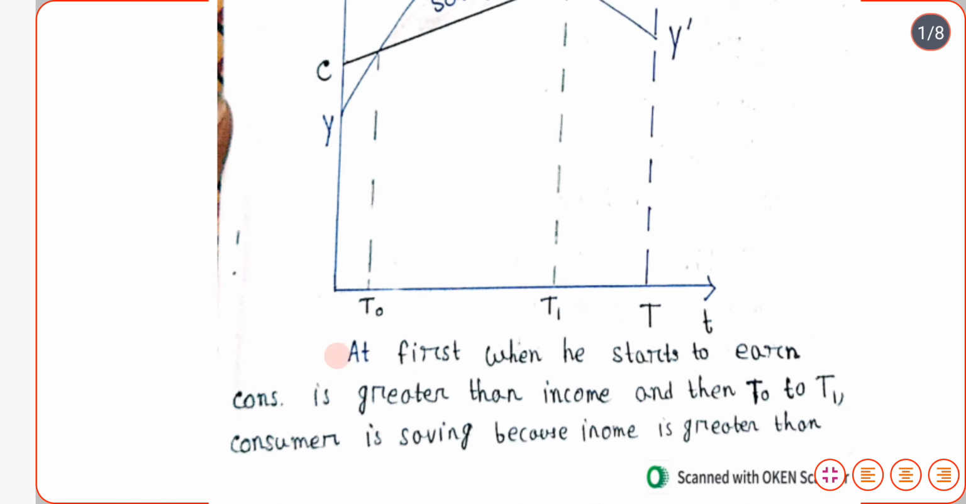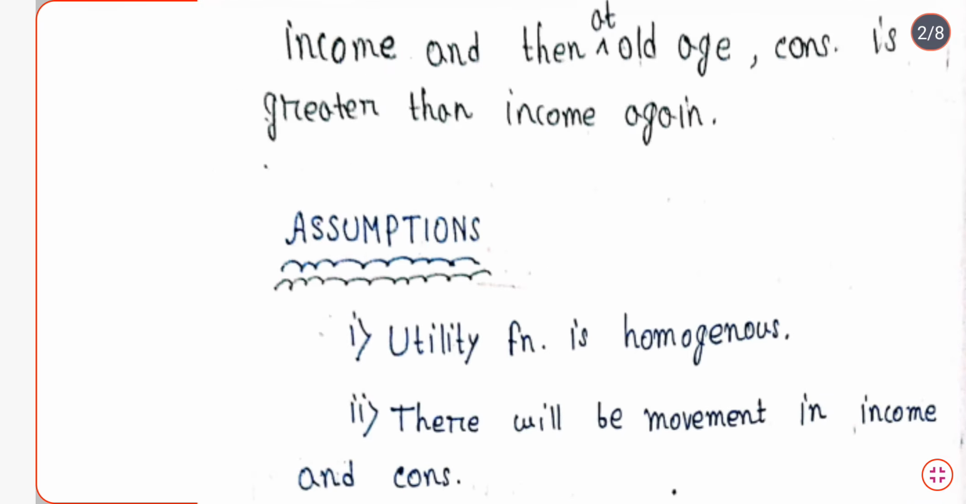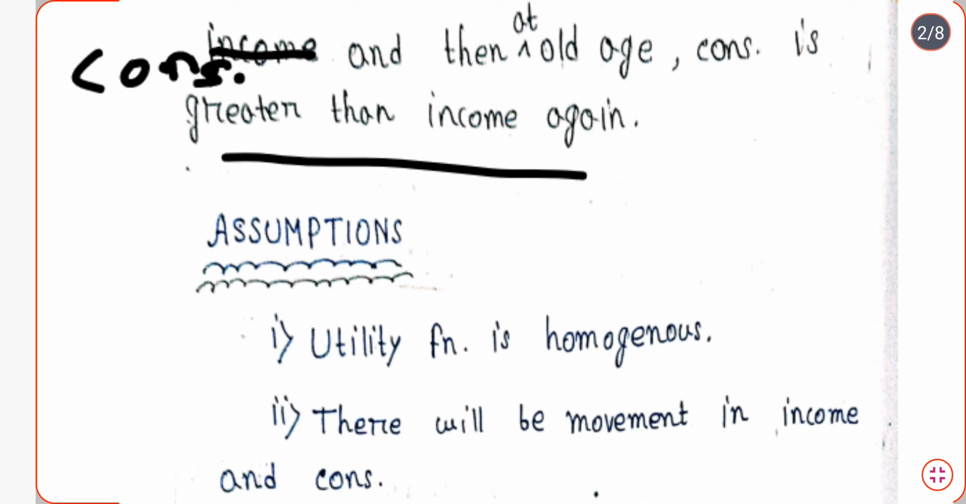This is also written here. At first, when a person starts to earn, consumption is greater than income, and then t0 to t1 is the time period when the consumer is saving, because income is greater than consumption. Here it should be consumption, not income. I have written it wrong. Just check it again and rewrite it. And in old age, consumption is again greater than income. So there is no problem in this graphical representation.